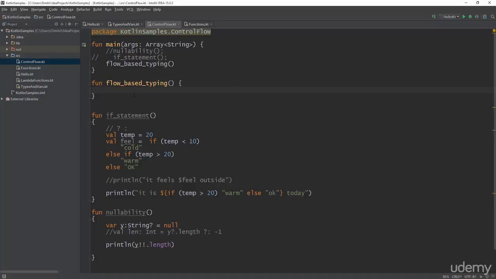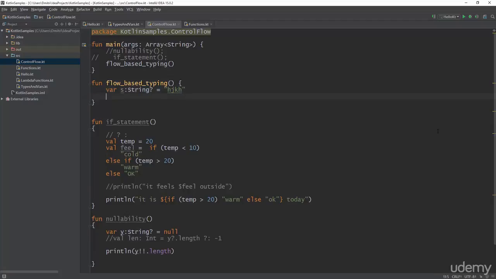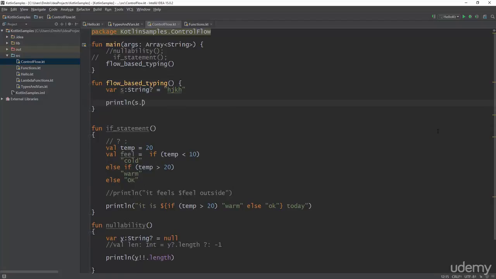Let's imagine a situation where you got a nullable string from somewhere. So you have something like var s: String?, and maybe you got it from some other API. I'll just initialize it to something so the compiler doesn't complain. So you have a nullable string, which means it is now illegal to println(s.length), because after all, s can be nullable, and null.length doesn't make any sense.